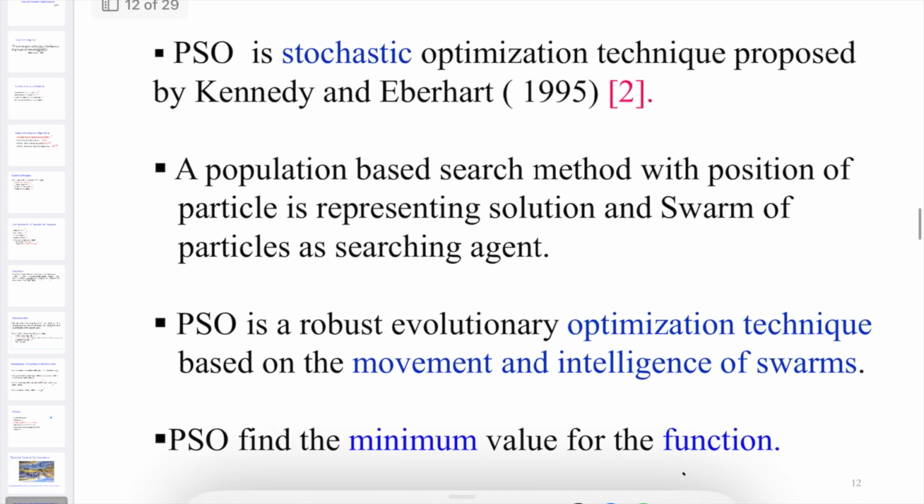PSO is a population based search method, with the positions of particles representing solutions and a swarm of particles as searching agents. PSO is a robust evolutionary optimization technique based on the movement and intelligence of swarms. Not only do they move, they also have some intelligence in finding the food. PSO finds the minimum value of the function, not the maximum value, by which the solution is optimal.